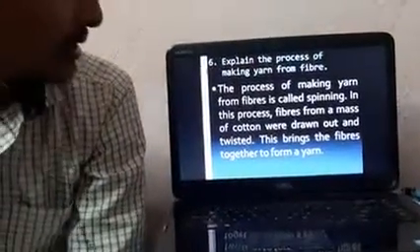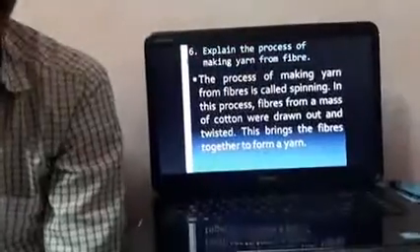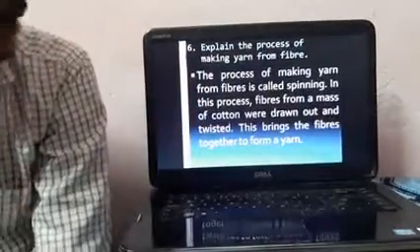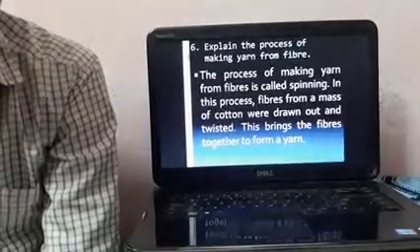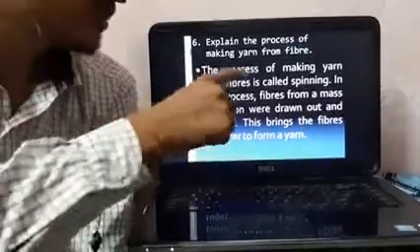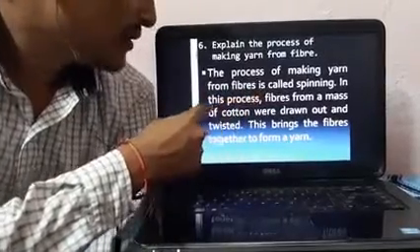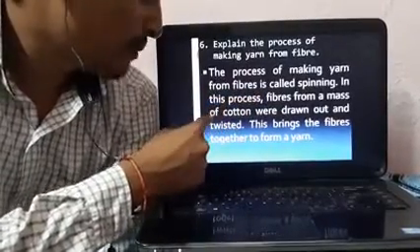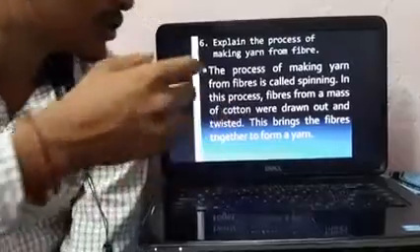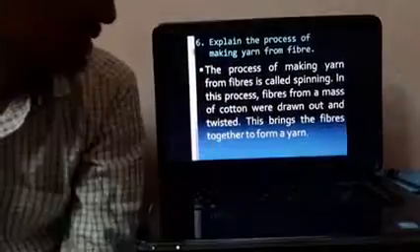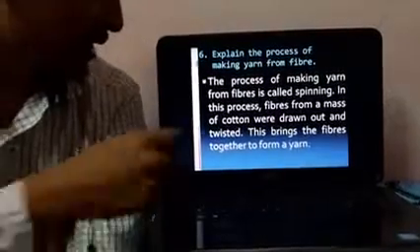Now question number 6. Explain the process of making yarn from fibers. The process of making yarn from fibers is called spinning. In this process, fibers from a mass of cotton are drawn out. Drawn out means their length is increased, and they are twisted.